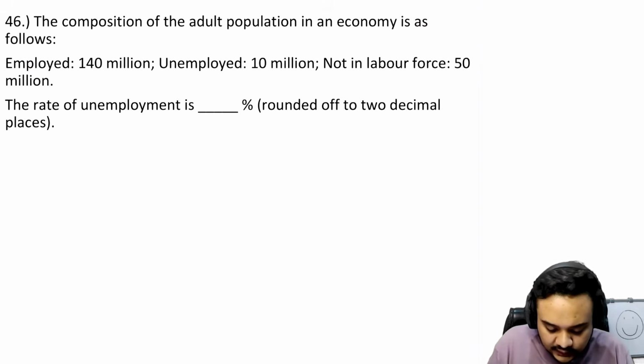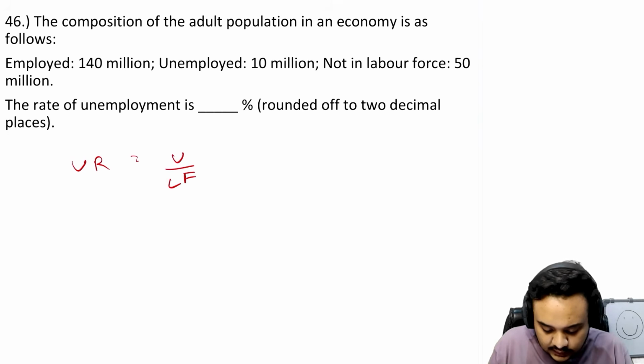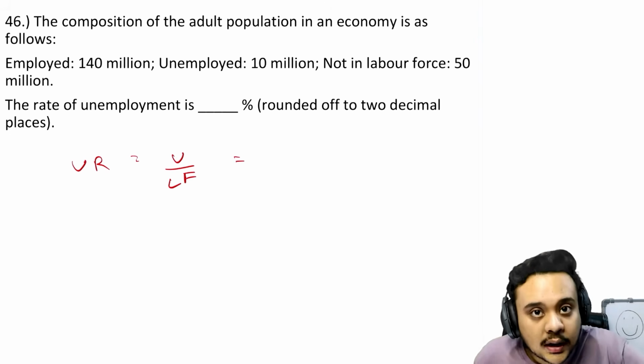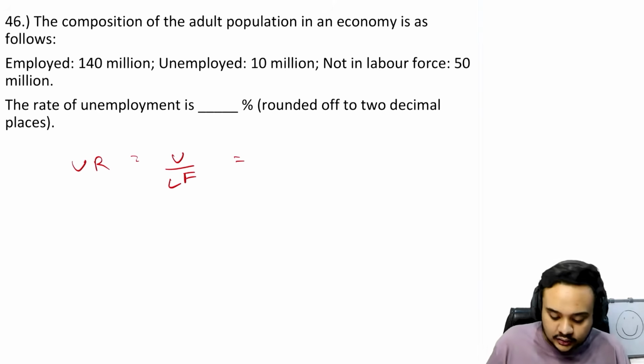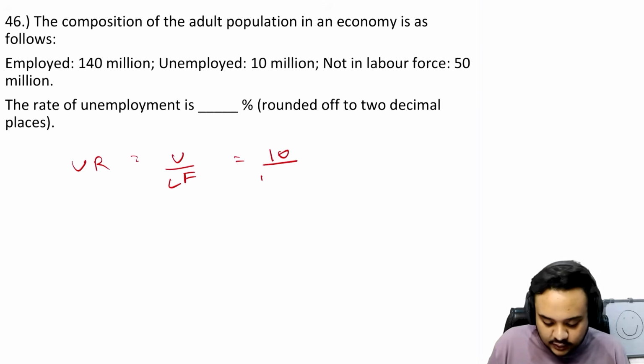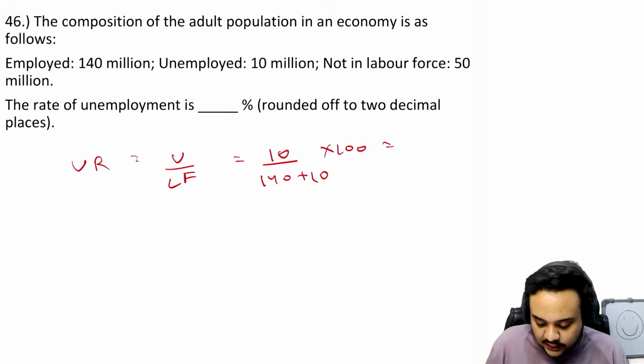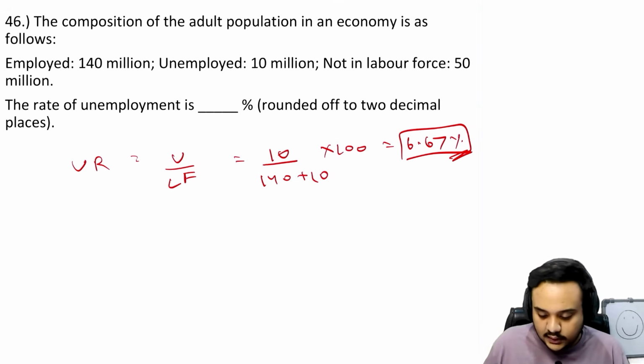So you know that the unemployment rate is nothing but the unemployed population divided by the labor force. Okay, so that is just what it is. Then what is the labor force? It is the unemployed, which is the people that are seeking employment, plus the people that are employed. So the unemployed is 10 and labor force is 140 plus 10, into 100 will give you the percentage. So 10 upon 150, so 100 upon 15, that will give you 6.67%. Okay, very simple question. There should be no confusion in this.